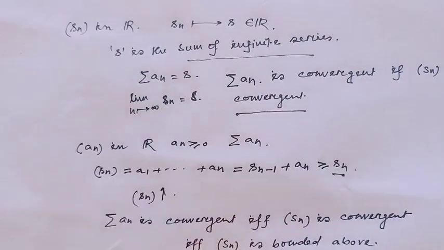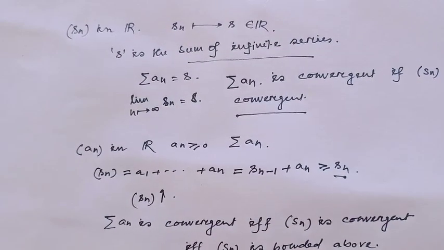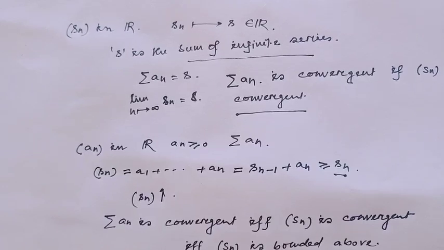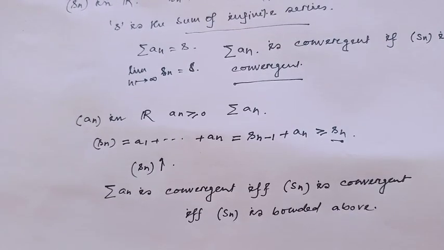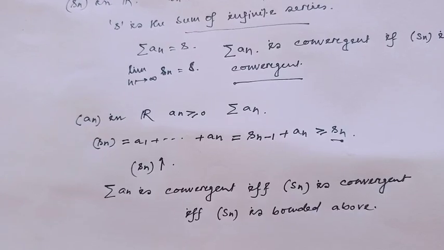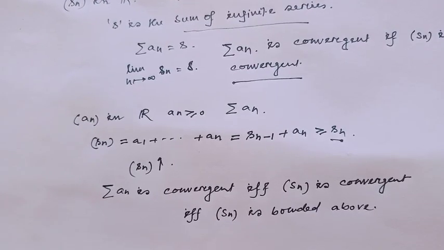That means Sn is an increasing sequence, that means the partial sum is an increasing sequence. We all know an increasing sequence is convergent when the sequence is bounded above.